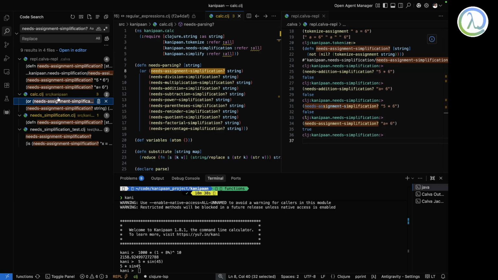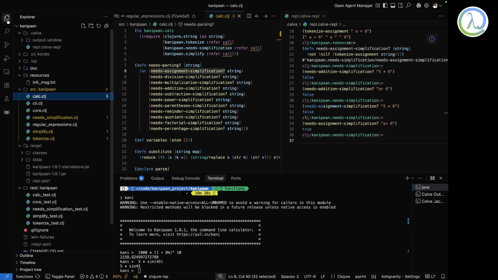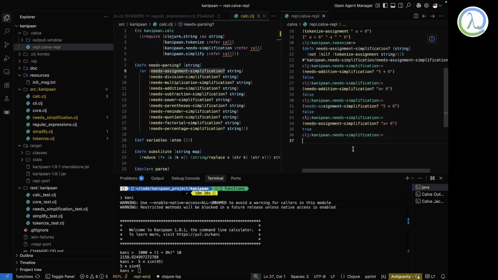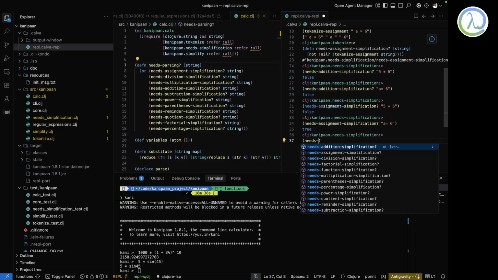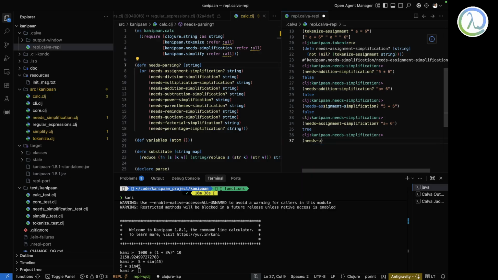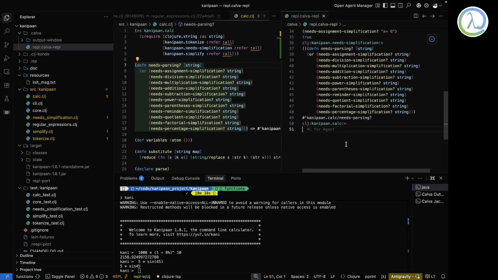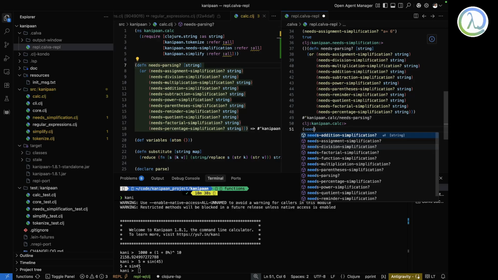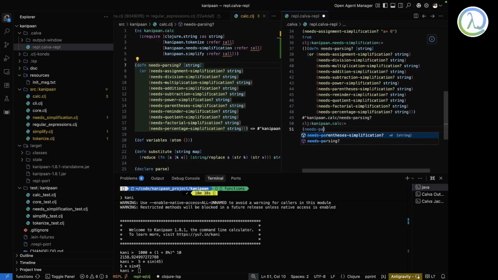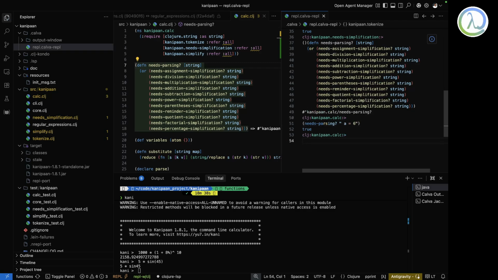So here, right here, needs parsing. This thing just says true or false. Okay, right, I'll just put like needs parsing. Okay, I just need to load this. So it's parsing, right? And then if I just give like e is equal to 6, yeah, right, and it'll just put true.